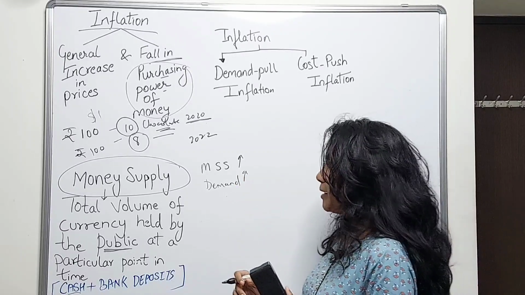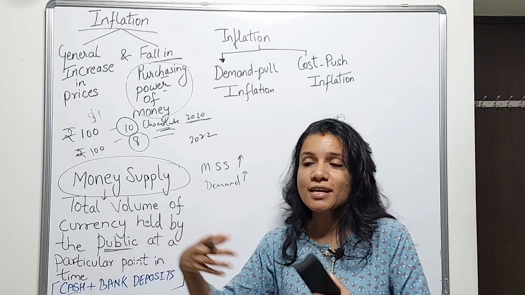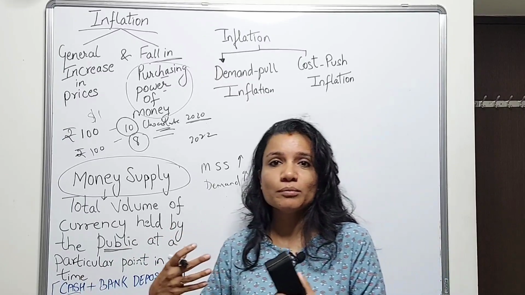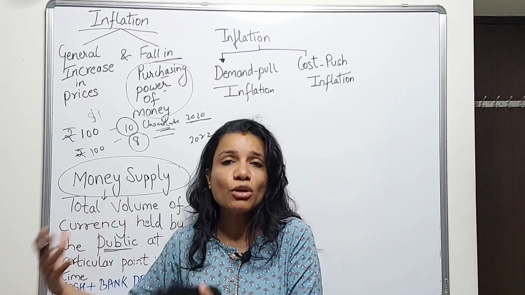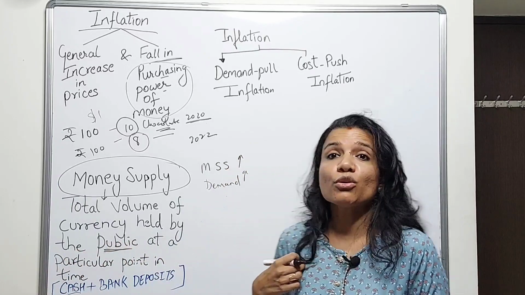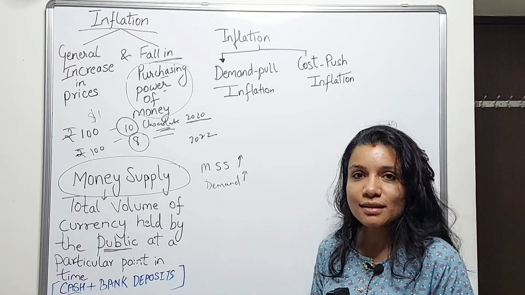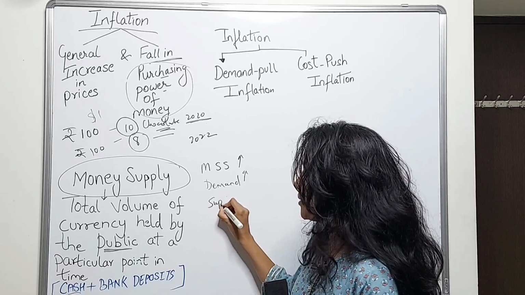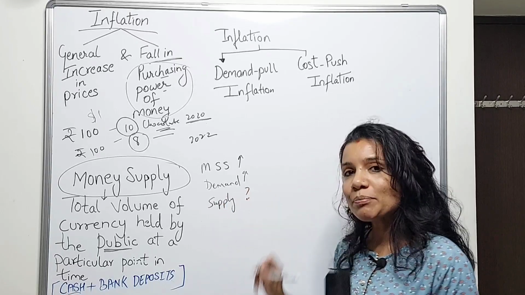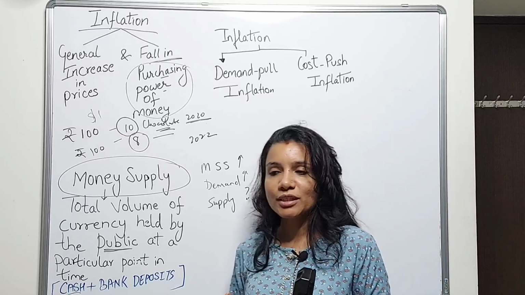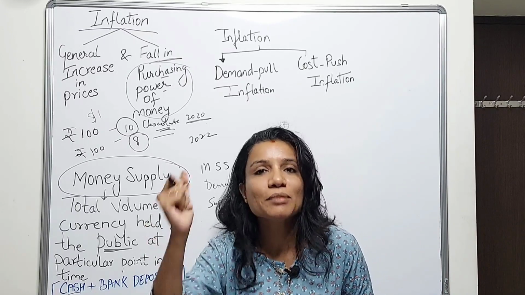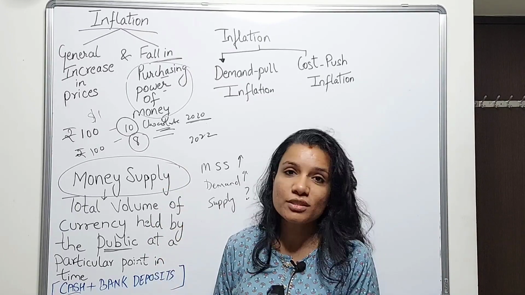I will, let's say, watch more movies. I would want my kids to study in better schools and colleges. I would spend more on clothing. So demand for all goods and services will increase. But what happens to supply? Now, supply of goods and services is something which cannot be increased immediately, at least not all goods and services.